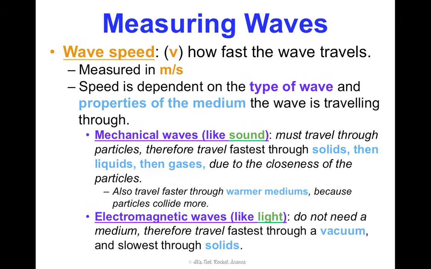Now, electromagnetic waves like light don't need a medium to travel through. So they are going to travel fastest in a vacuum, where there are no particles inhibiting their travel whatsoever. Next fastest would be gas and then liquid. They're going to be the slowest in solids, because those particles are actually going to get in the way of the electromagnetic wave moving. And again, we're going to talk way more about electromagnetic waves in Concept 3.